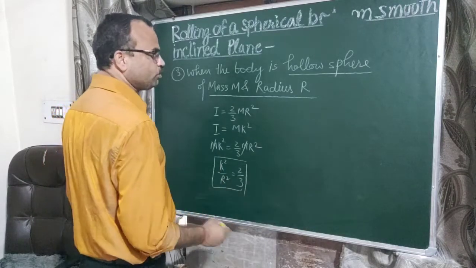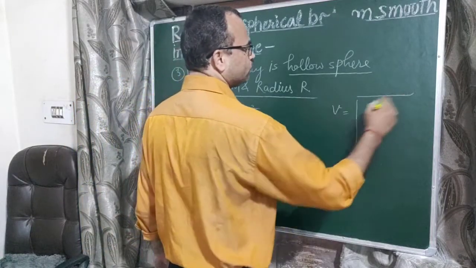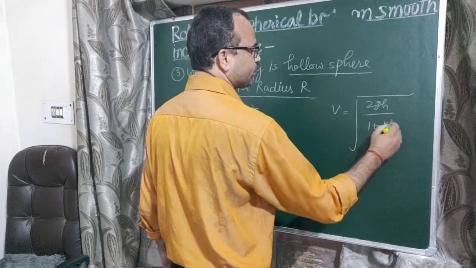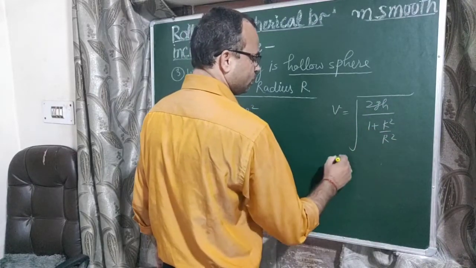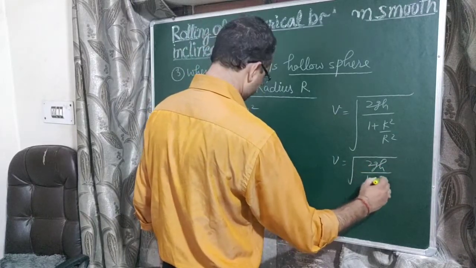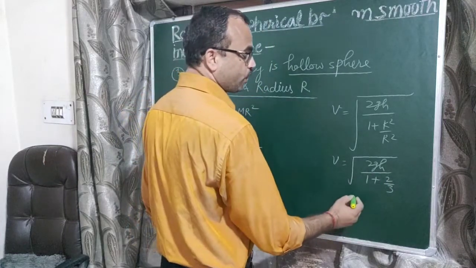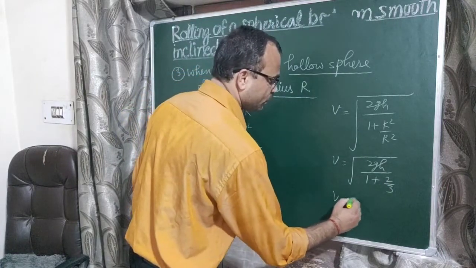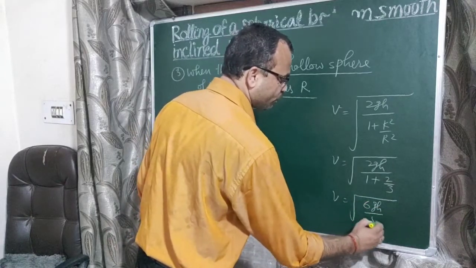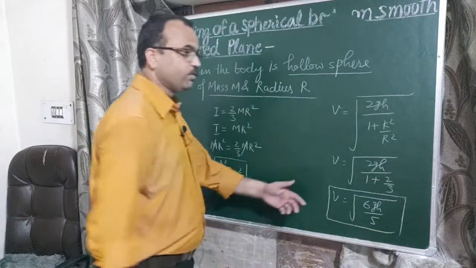This value can be used to calculate the velocity, v equals the square root of 2gh upon 1 plus k²/r². Now put the value of k²/r²: 1 plus 2/3, 3 plus 2 is 5/3. So v equals the square root of 6gh/5.